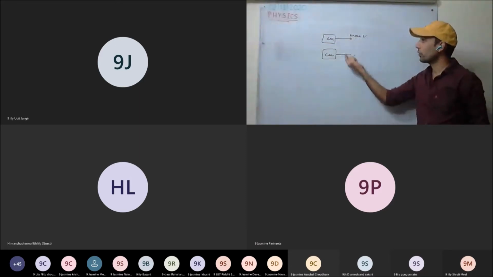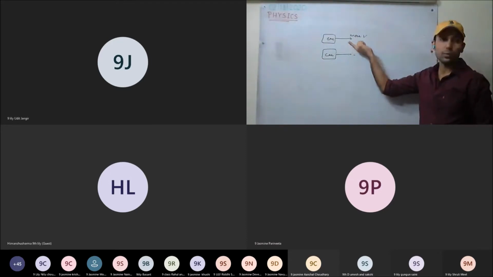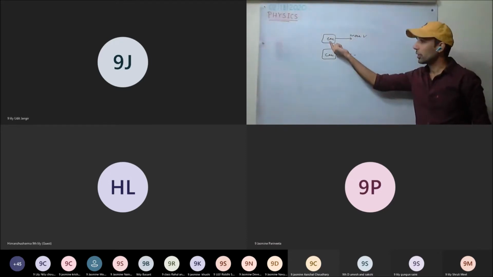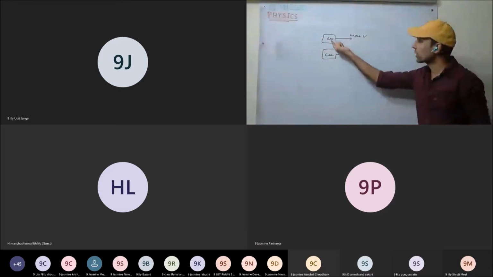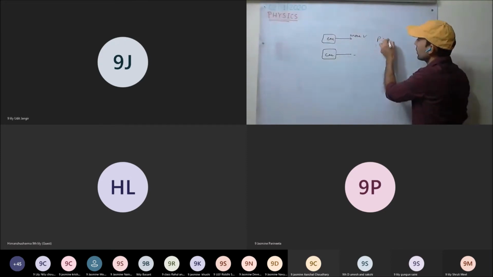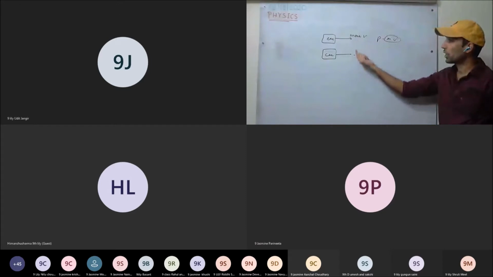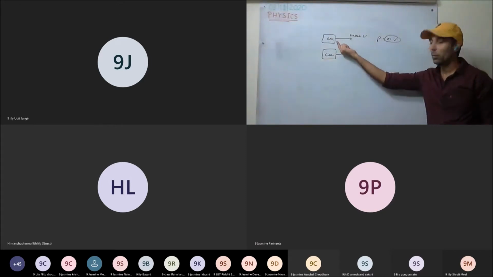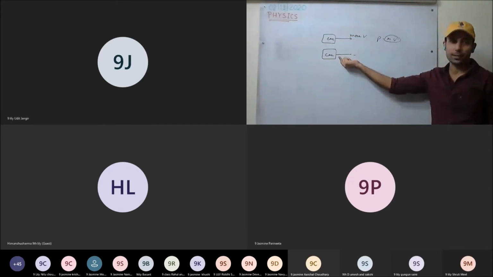So you will require more force to stop which car? More force will be required to stop the first car. That means it was having more momentum. So the first car will have more momentum. You can as well calculate momentum equal to mass into velocity. Put the mass and velocity for each car and calculate. You'll get more momentum for the first car. So we'll require more force to stop the first car as compared to the second car.